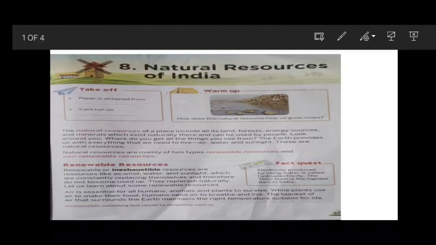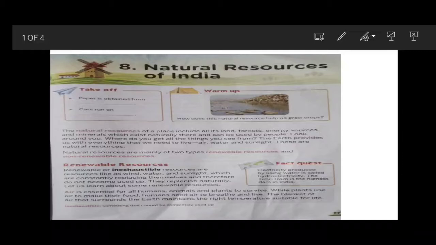The natural resources of a place include all its land, forests, energy sources and minerals which exist naturally there and can be used by people. Look around you. Where do you get all the things you see from? The earth provides us with everything that we need to live: air, water and sunlight. These are natural resources. So what do you mean by natural resources?